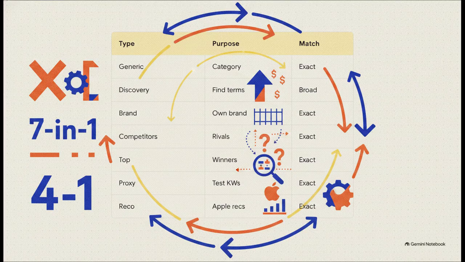He takes proven, highly profitable keywords and pulls them out into a top campaign, which lets him manually scale them up without any algorithm getting in the way. Then, he uses a proxy campaign to safely test newly discovered keywords so they don't pollute his main generic campaigns. And finally, he silos all of Apple's automated recommendations into a RICO campaign to test them strictly based on the data. The beauty here is that each keyword lives in only one place, meaning you are never bidding against yourself.